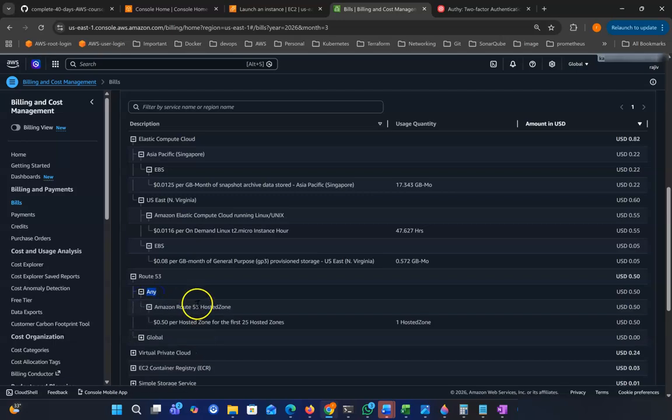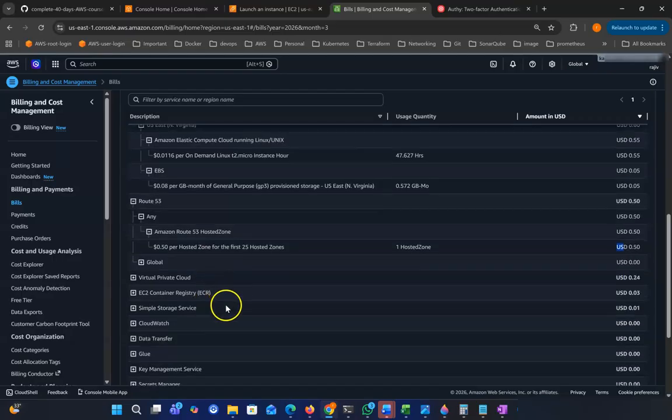So here, if you click this one, when you're using a domain, it will charge per domain. We need to create a hosted zone, and the charge per hosted zone is 0.50 per month. So that's why it's showing 0.50. So there are lots of other services happening.